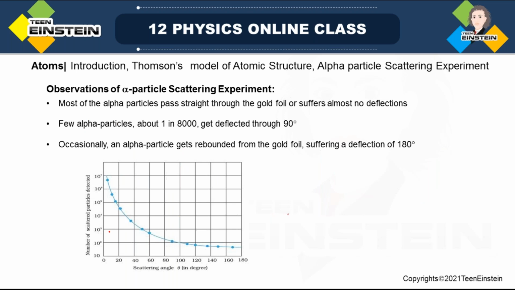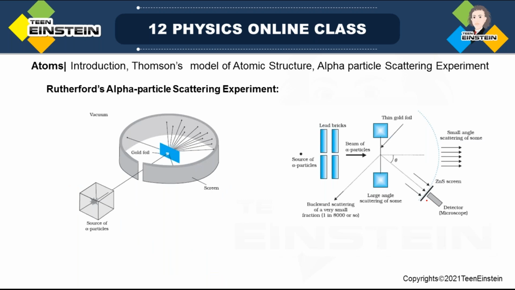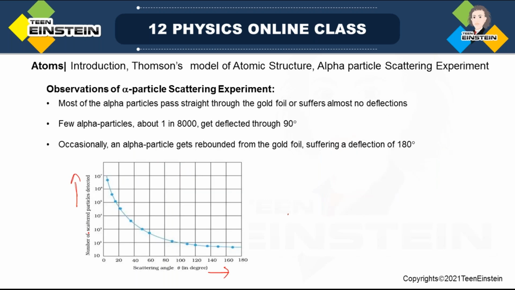See the number of alpha particles in this case. This is taken from NCERT textbook itself. So the number of scattered particles is plotted against the scattering angle. This is the demonstration of the experimental result. What we had done, we had counted the number of scattered alpha particles at various angles, and then we have plotted the number of scattered or detected alpha particles at various angles. See 0, 20, 30, 40 degree, 60 degree, 80, like that we have gone up to 180 degree.